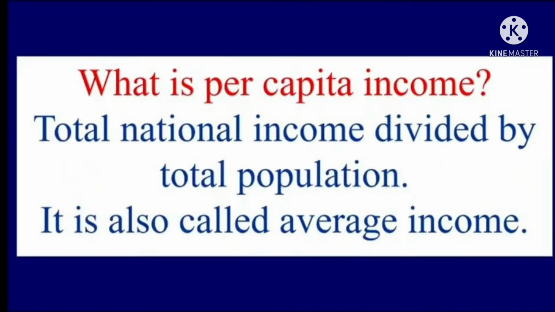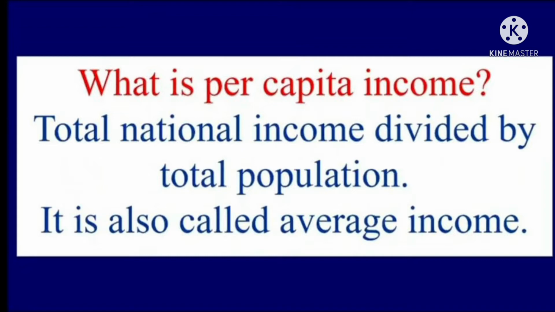See students, what is per capita income? Total national income divided by total population. It is also called average income. However, for comparison between countries, total income is not such a useful measure.